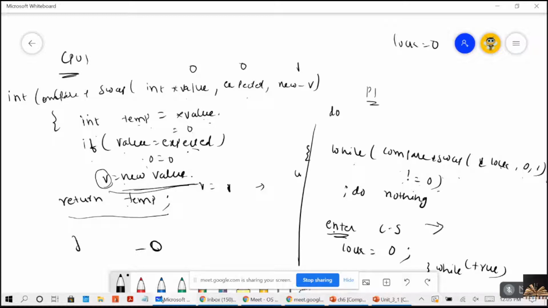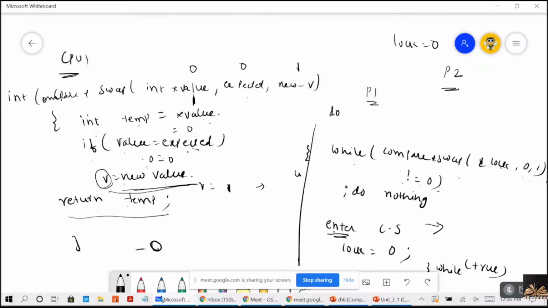Now, let's consider the other process P2 wants to enter into the critical section. Now, what will it do? It will try to execute this loop, do while compare and swap of lock 0, 1 is not equal to 0. Right? Now, what will this lock be? What is the value now? 1.